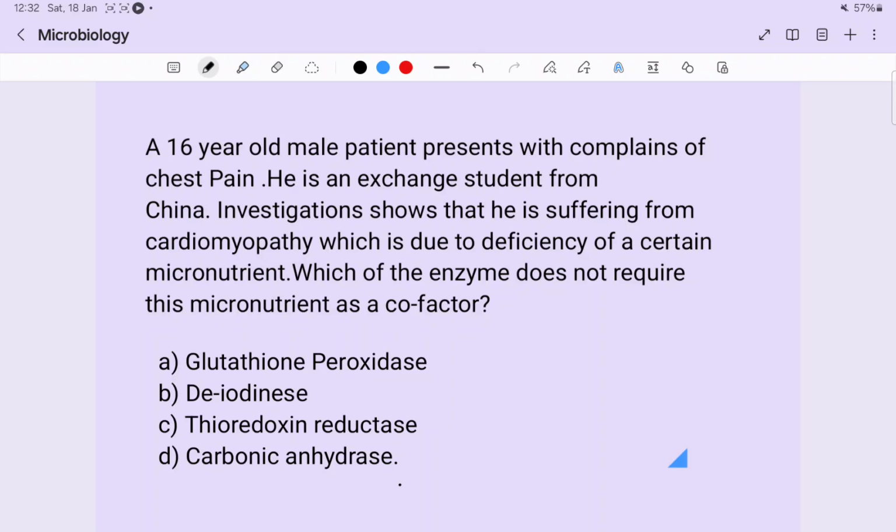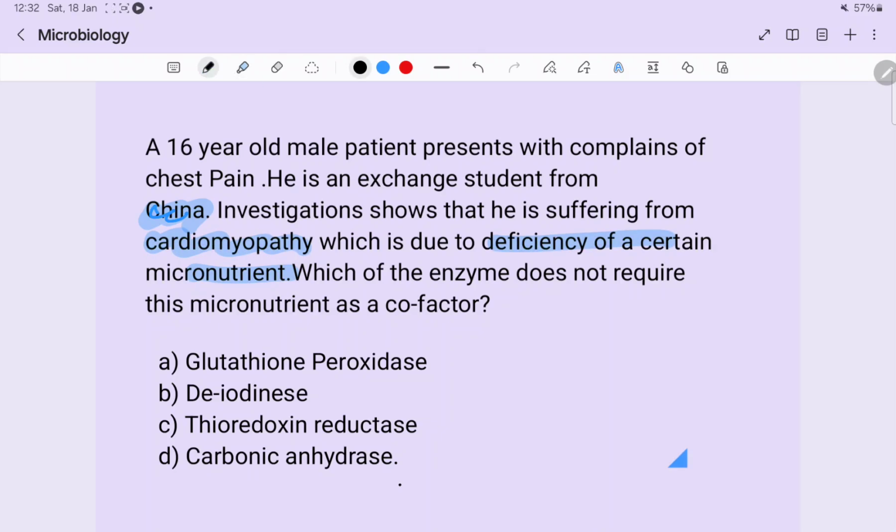A. Glutathione peroxidase, B. D-iodinase, C. Thioredoxin reductase, and D. Carbonic anhydrase. So when you see this question, it is a combination of pediatrics and biochemistry. These type of questions are now very often coming in your exams. So first let's try to highlight the keywords: China, cardiomyopathy, and deficiency of a certain micronutrient.